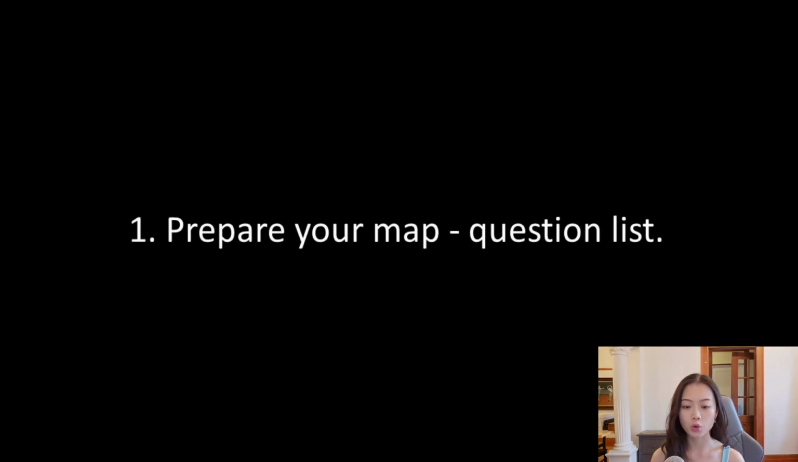So the first advice I would give you is prepare your map, a question list. Because doing academic writing is somewhat like being on an adventure where you can easily get lost in a lot of information. So if this is the first time you do academic writing, I would say definitely start by writing down a few questions that you find relevant to your research topic.